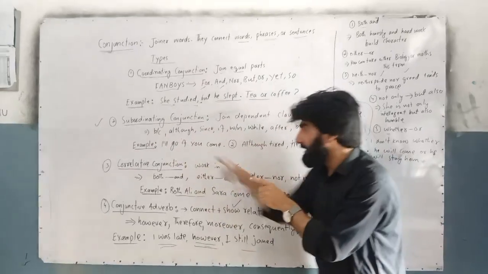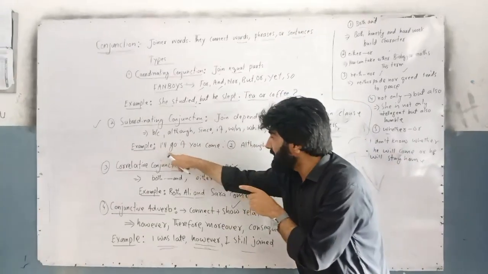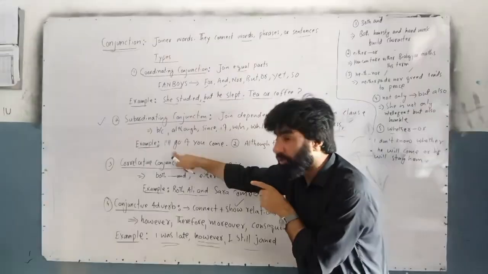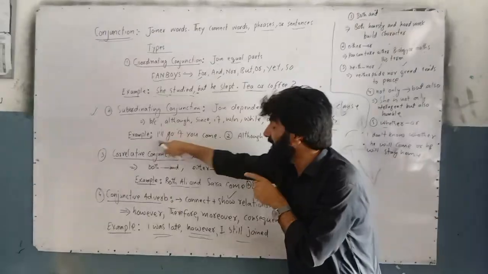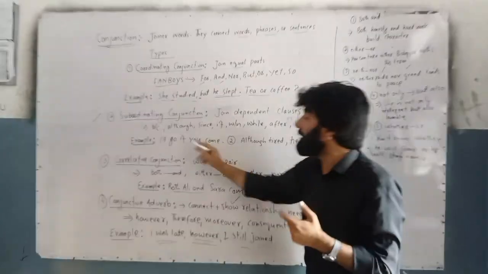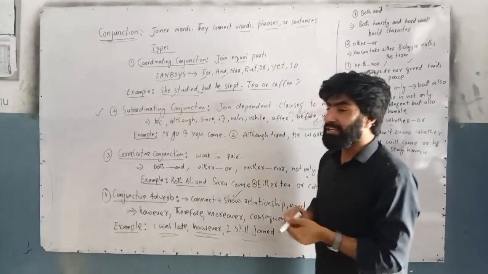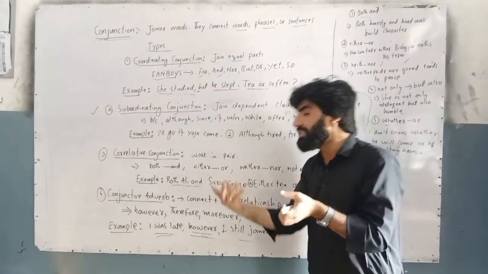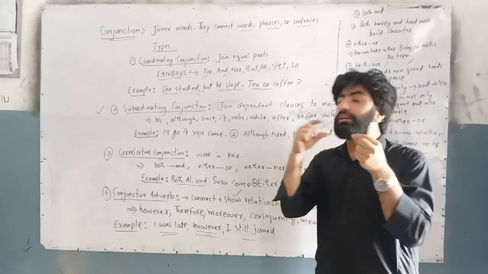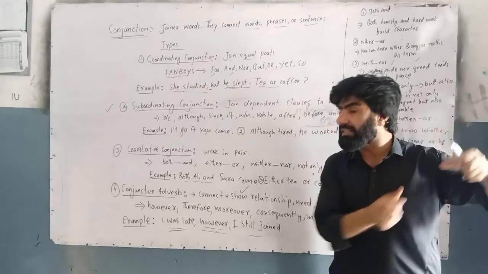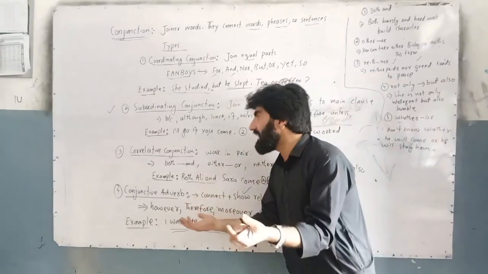This is a clause, now this is a main clause. I will join this dependent clause, if you come, to I will go, this independent or main clause, by which word? By if. So this if is a subordinating conjunction. So the function of subordinating conjunction is to connect a dependent clause to the main clause or independent clause, or maybe we can say sentence.